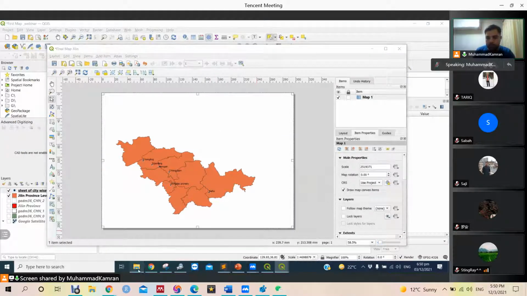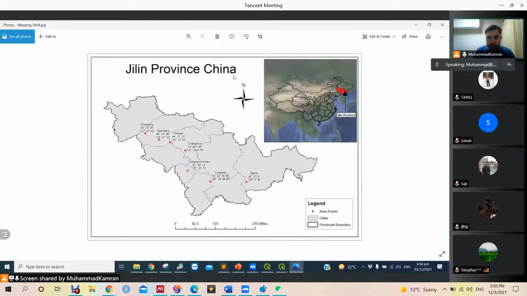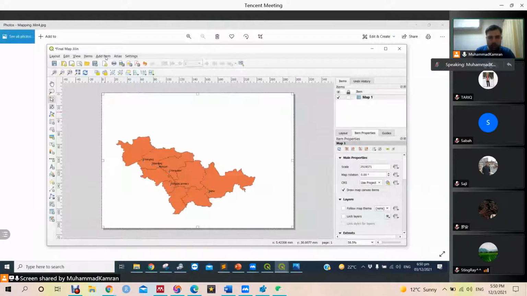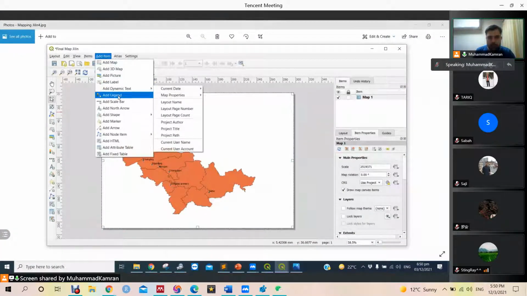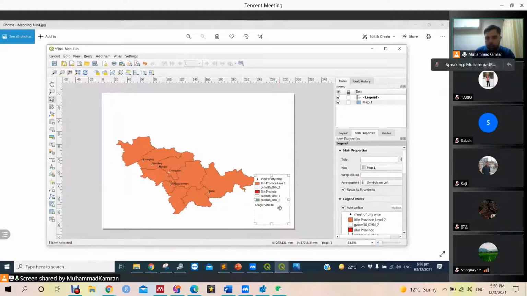What are the other elements in this sample? So this is the boundary. Actually, this beautiful map is made in the. So let's add legend. So whatever we select, we draw it here, and here it is.